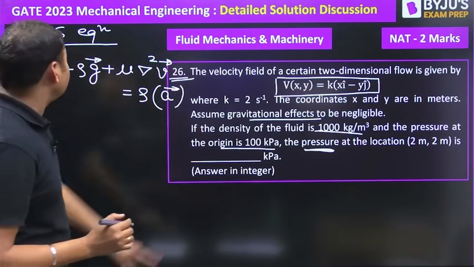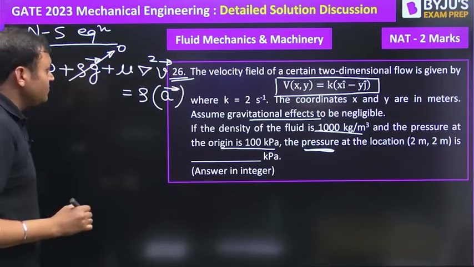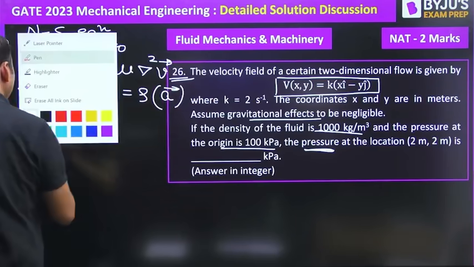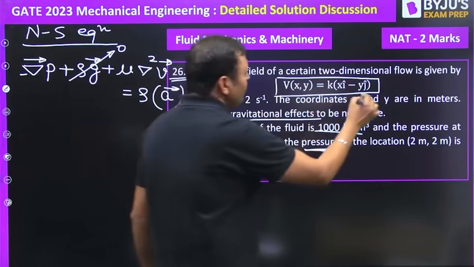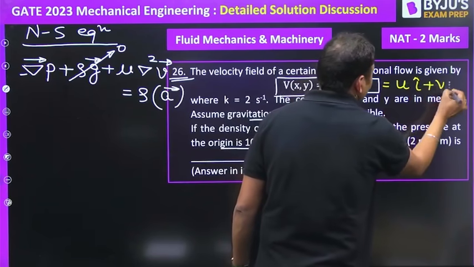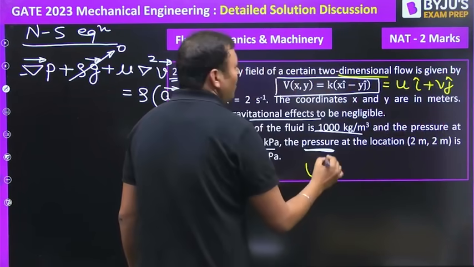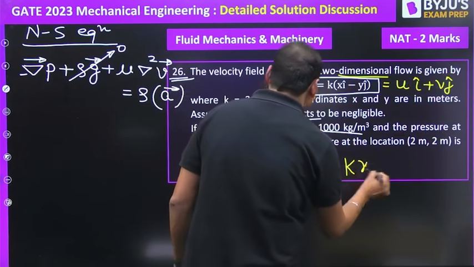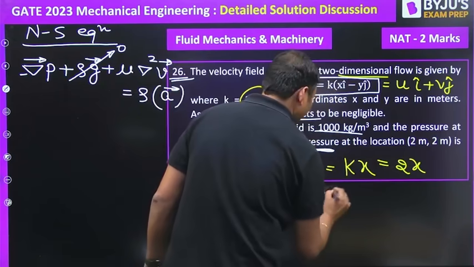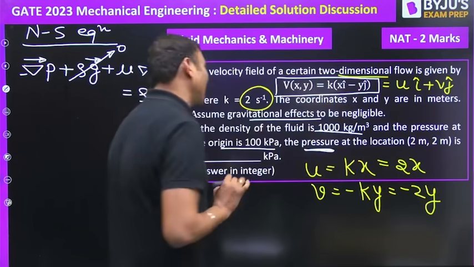In the given condition, g will be ignored, and if we compare this velocity expression with our general expression u i cap plus v j cap, it is 2D flow, so u will be equal to kx, and the value of k is 2, so u is 2x, and v is equal to minus ky, that is minus 2y, where k is equal to 2.